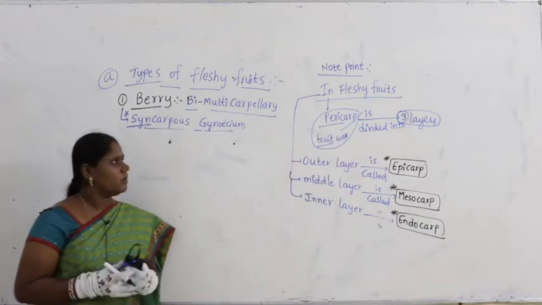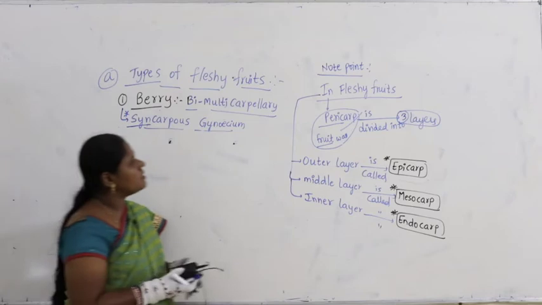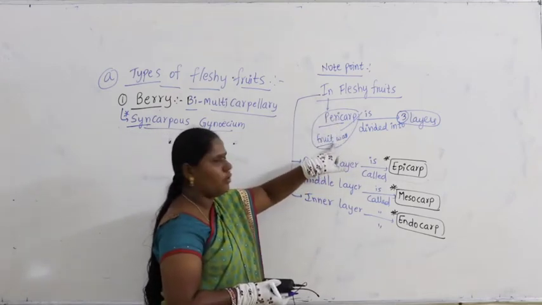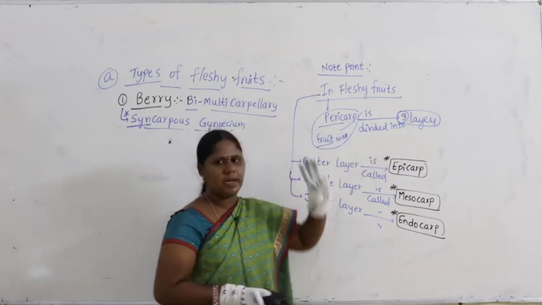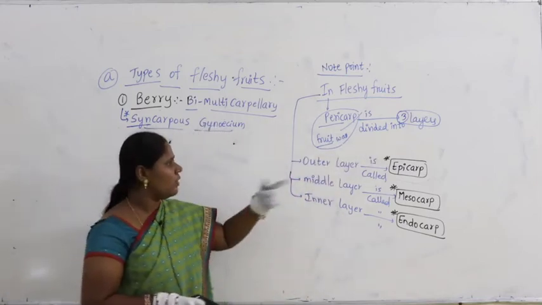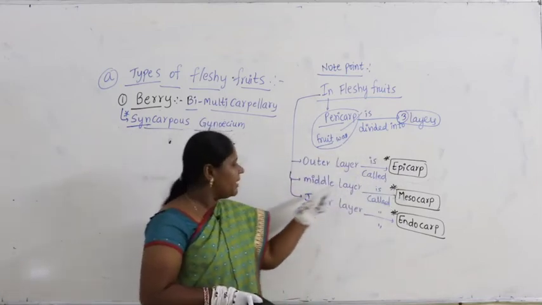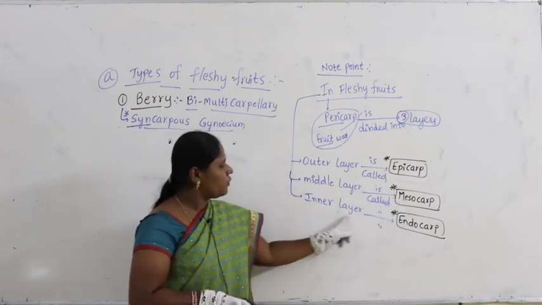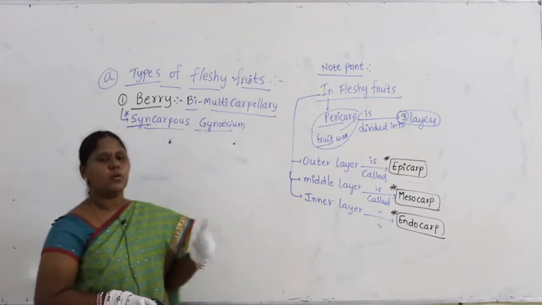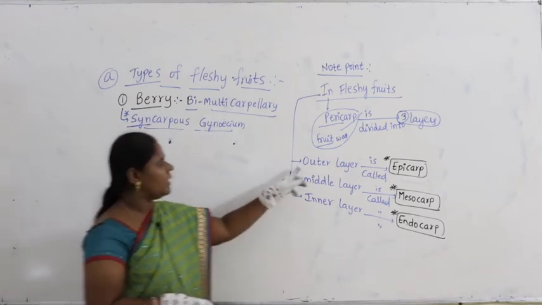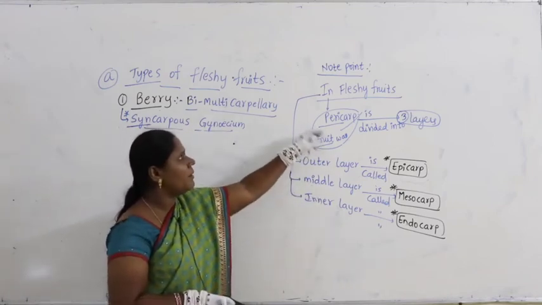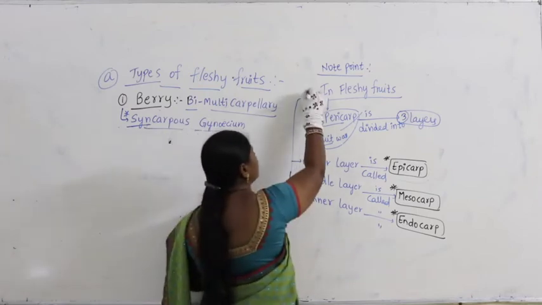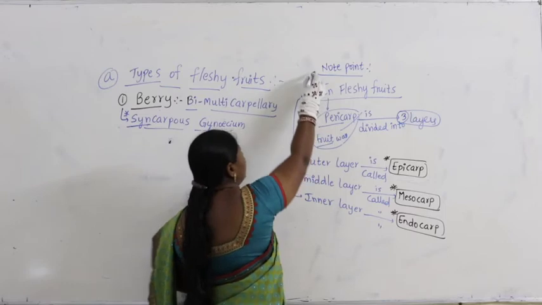I hope you got it, right? Again I say, in fleshy fruits, the pericarp or fruit wall is divided into 3 layers. The outermost is epicarp, the middle is mesocarp, the innermost is endocarp. These 3 layers together contribute the pericarp, and this happens only in fleshy fruits and is absent in dry fruits. This is one note point.